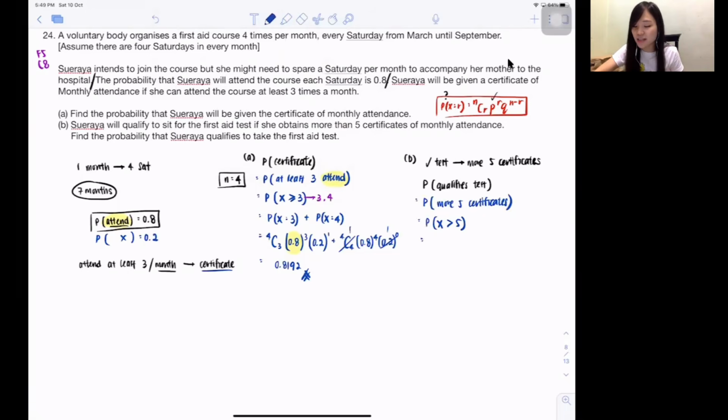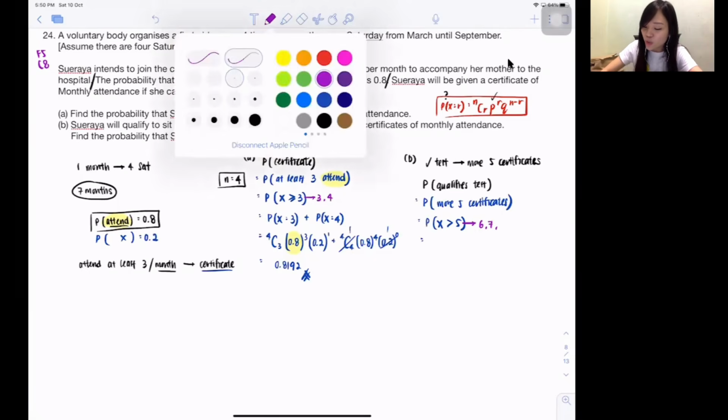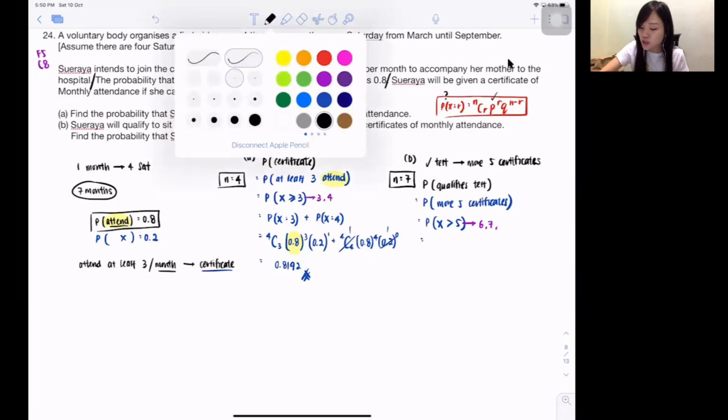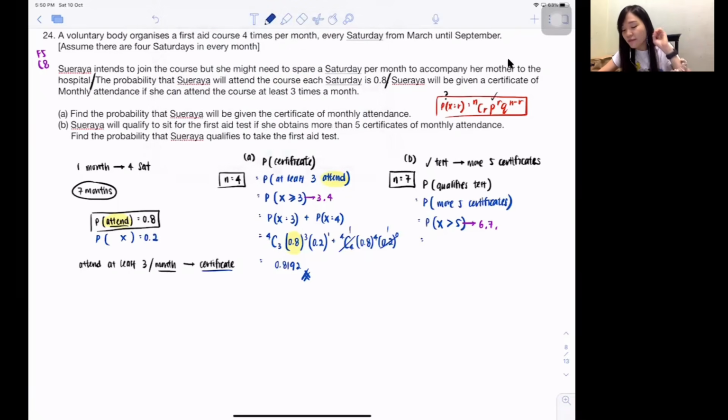So again, list out one by one. More than 5, does it include 5? No. It includes 6, 7, 8, 9, 10, 11. But again, for you guys to use the formula, you must know the total. What is the total? This particular event only held for 7 months, so n is 7. She can only maximum get 1, 2, 3, 4, 5, 6, 7 certificates. She cannot get 8 certificates because they don't have the 8th month. So it's only 6 and 7. You should find the probability for 6 certificates or the probability for 7 certificates.